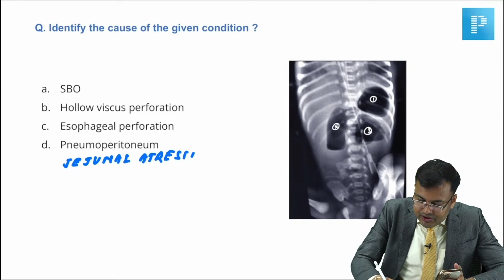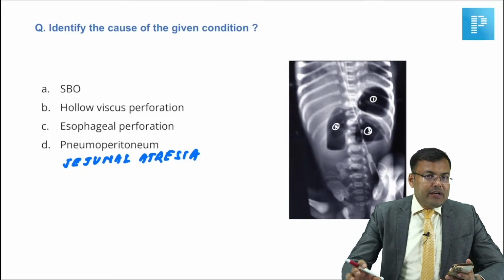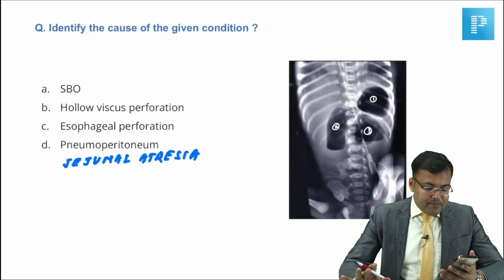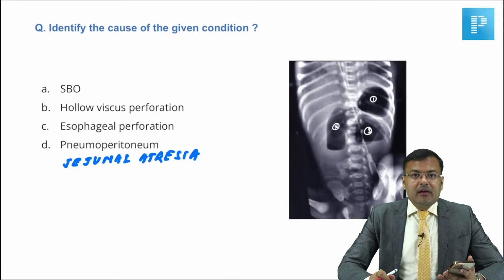There was another question related to perforation peritonitis, and in perforation peritonitis there was free gas under the right dome of diaphragm. Can anybody remember that question? That was hollow viscus perforation.